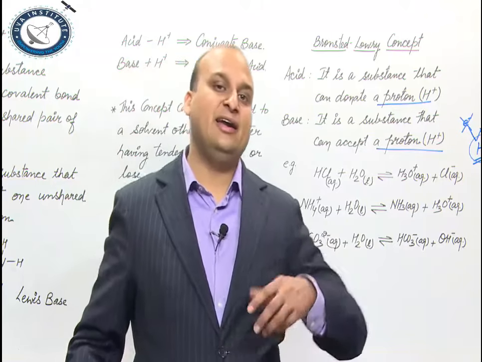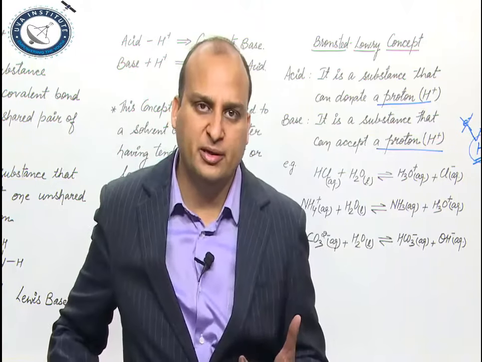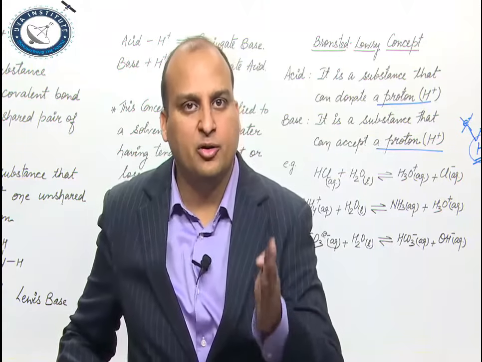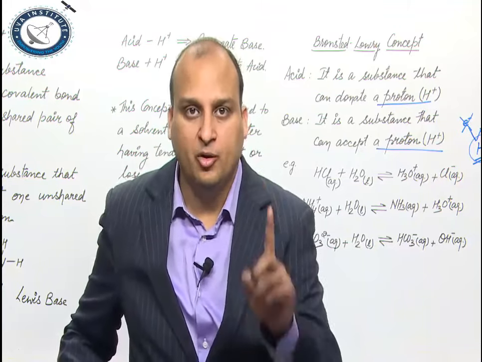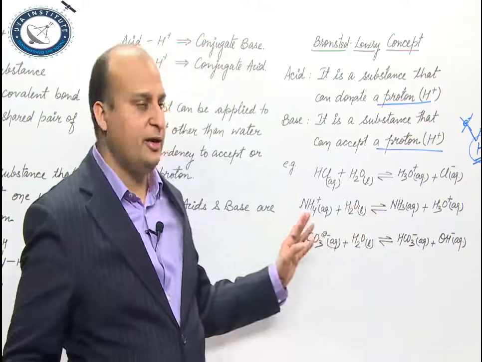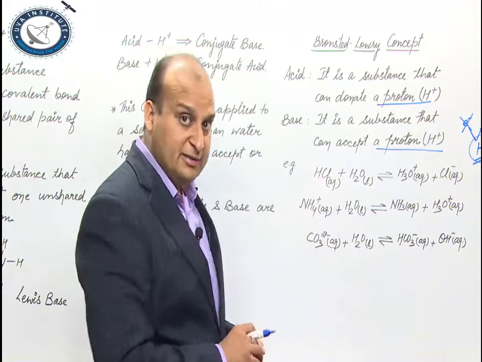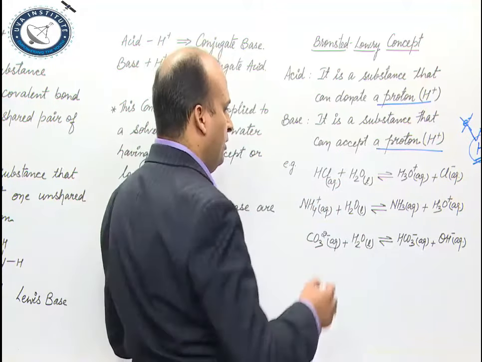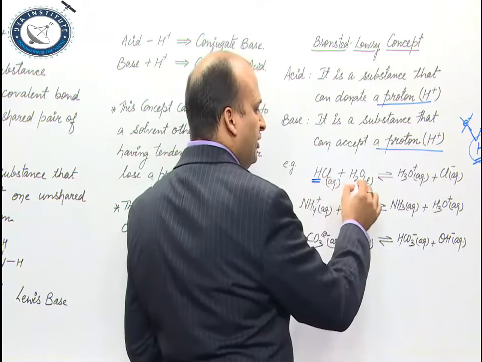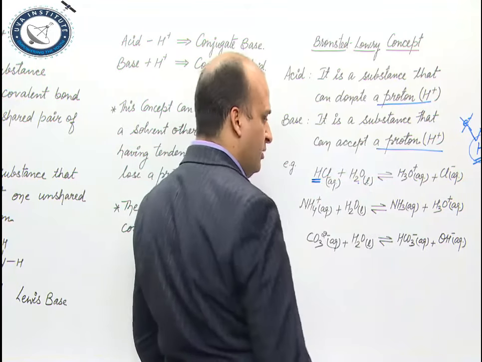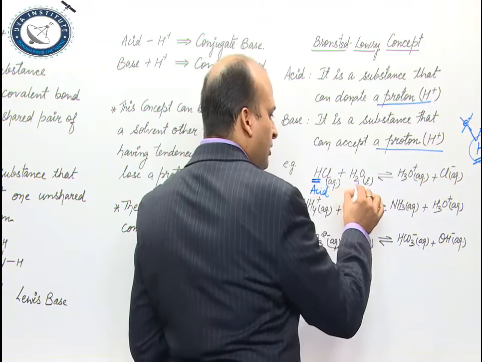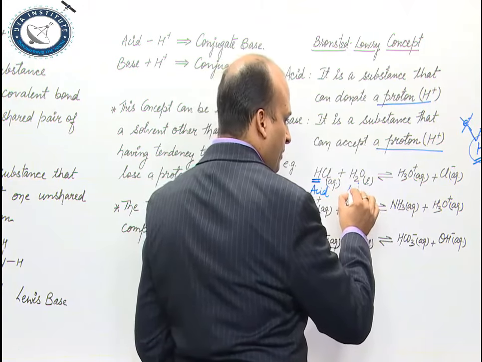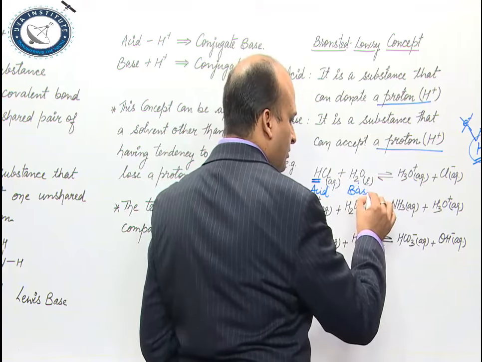You cannot have an individual acid or an individual base. It will depend upon the reaction. Please mark my word, it will depend upon the reaction. Like you see over here in this reaction, HCl is losing H plus, H2O is gaining H plus, right. So, this is losing, this will be acid. This is gaining, this will be a base.